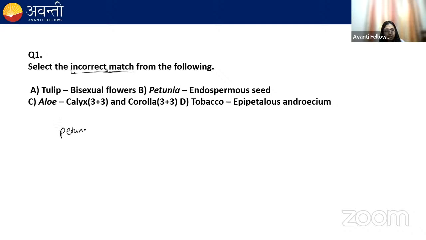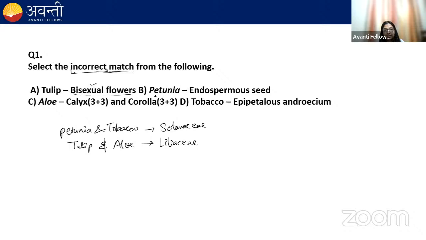You know that petunia and tobacco, they both belong to family Solanaceae. Tulip and aloe, they belong to family Liliaceae. Tulip is a bisexual flower. Yes, correct.